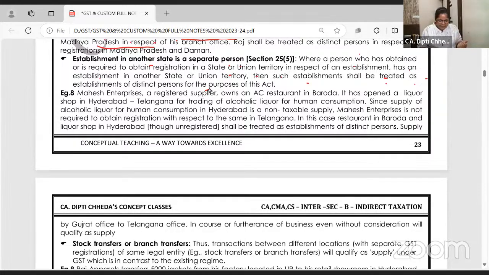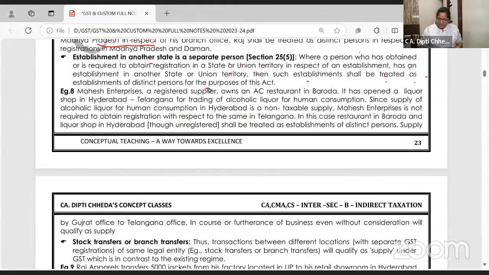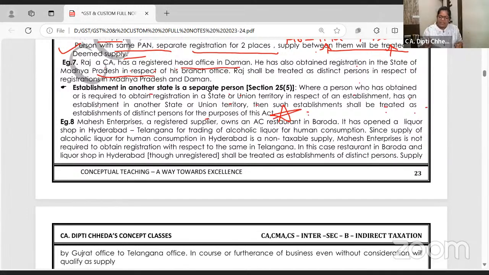One more example now. I feel it's not very relevant, but what to do? It's a study material example and the same has come in the exam. Mahesh Enterprise, a registered supplier, owns an AC restaurant in Baroda. So he's registered where? Baroda. He has obtained a liquor shop in Hyderabad. You know, liquor is outside the purview of GST.